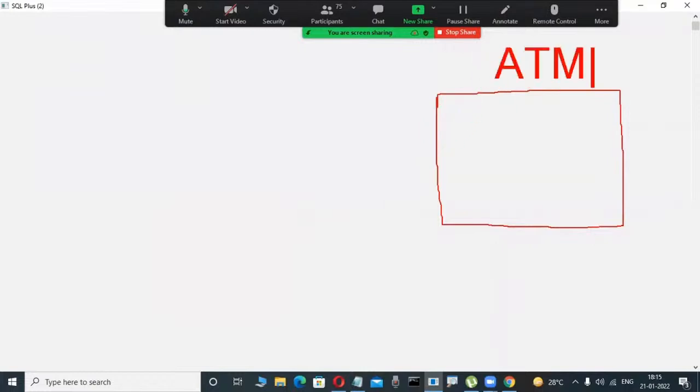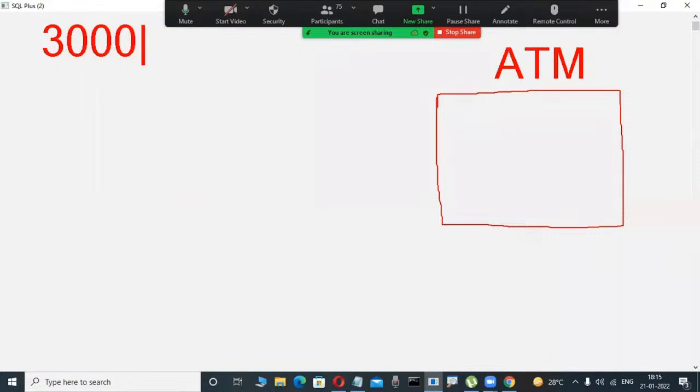Now check out the scenario. This is an ATM machine, for example. I am telling just one scenario. Now, what is the balance in my account? 3,000 is the balance. Maybe my balance is 3,000, for example.